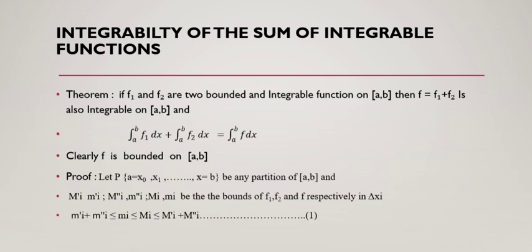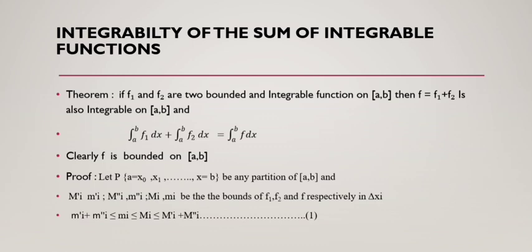Today we discuss the theorem of integrability of the sum of integrable functions. Now we see the statement: if f1 and f2 are two bounded and integrable functions on the closed interval [a, b], then f = f1 + f2 is also integrable on the closed interval [a, b], and the integration of f1 dx from a to b plus the integration of f2 dx from a to b is equal to the integration of f dx from a to b. Clearly f is bounded on the closed interval [a, b].